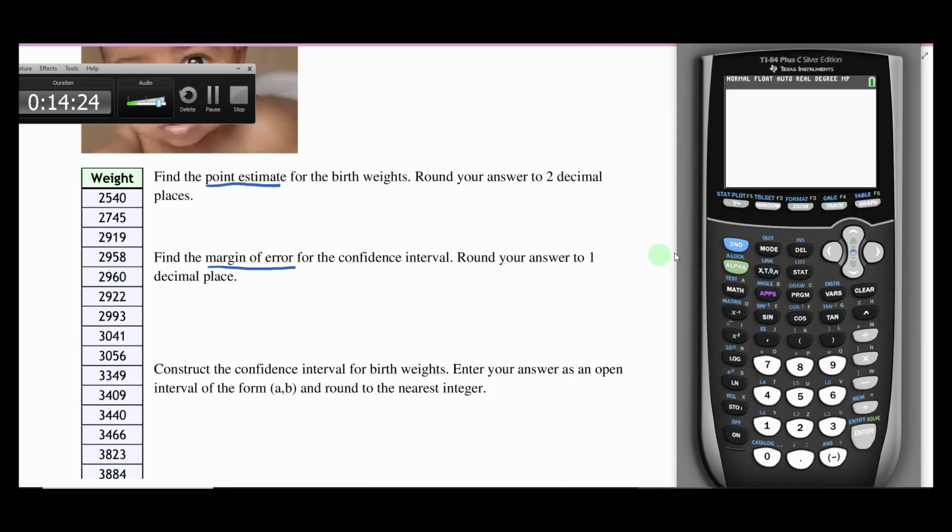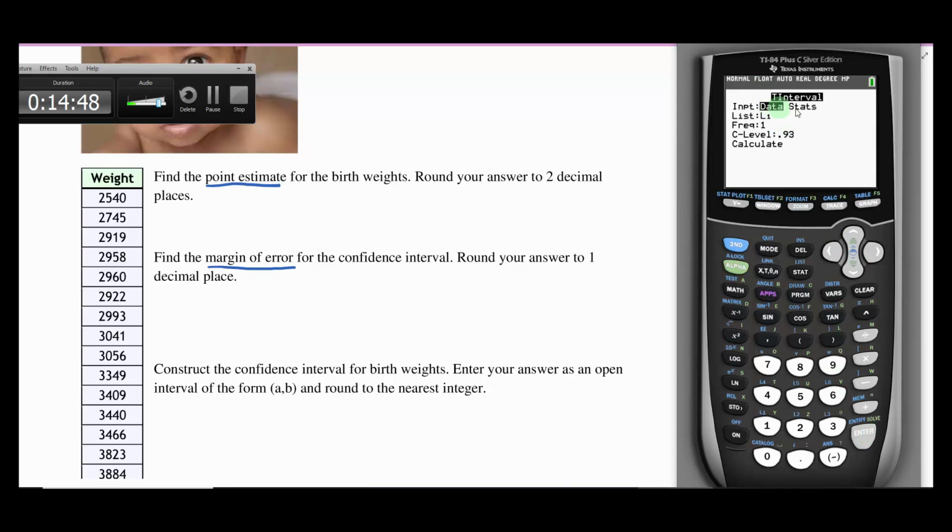You notice here they gave us raw data. They didn't tell us what the sample mean was, or even what the sample standard deviation is. We've got to go and find that stuff. So we're going to go over here to Stat, and go over to Tests. I just want to show you where things are at. We're looking for t-interval, and that is option 8.